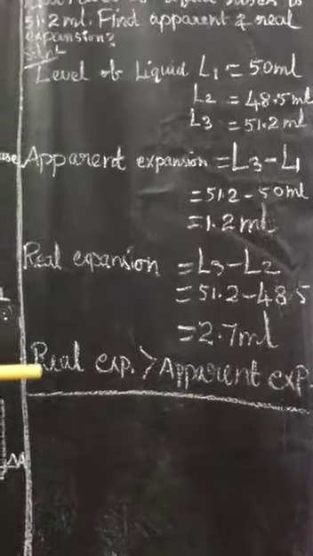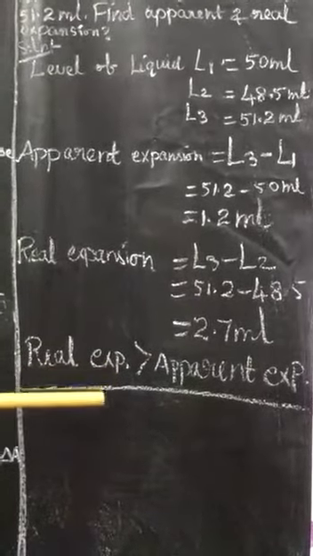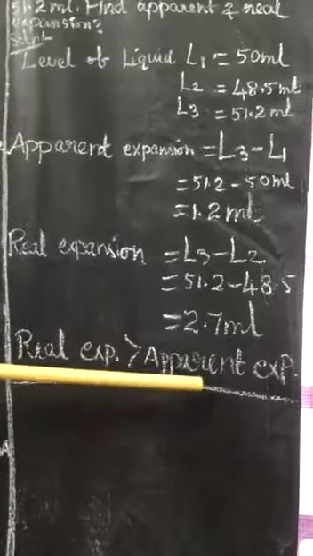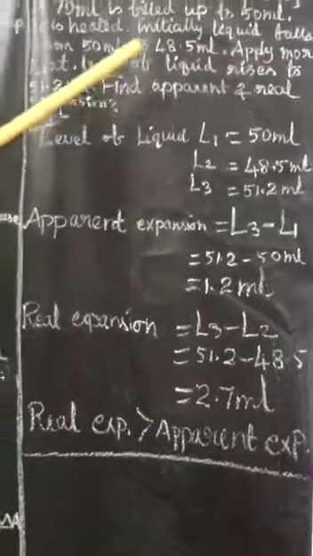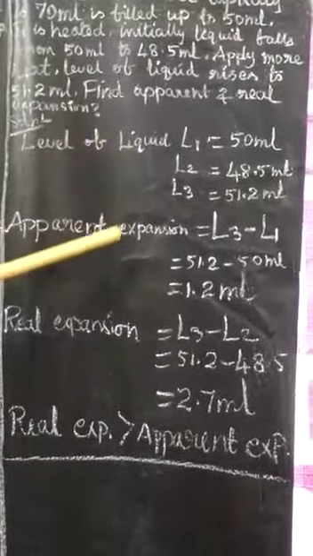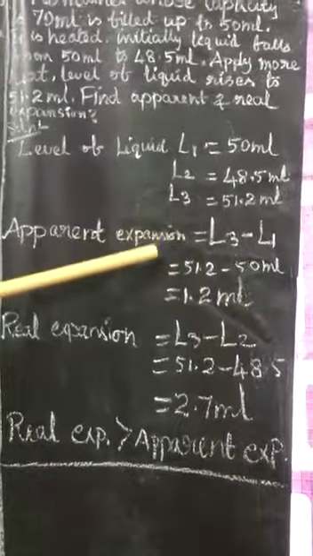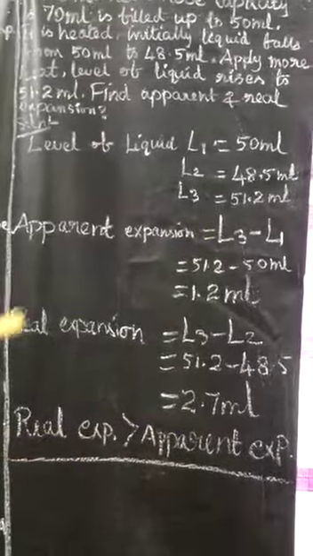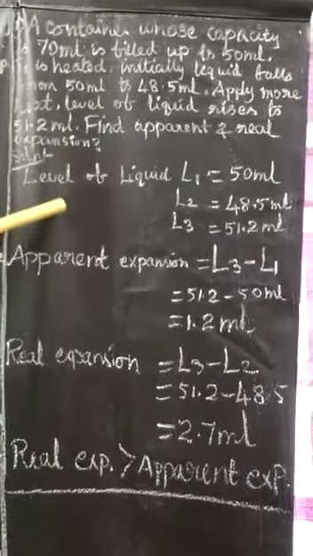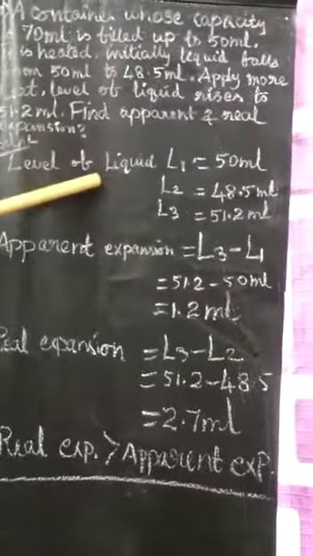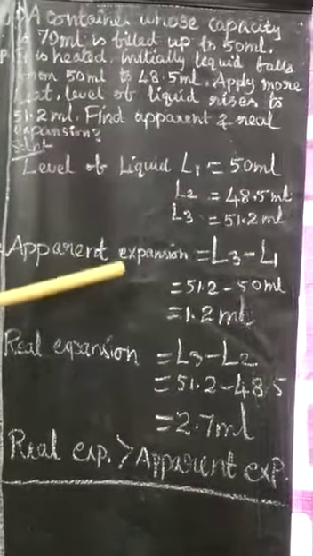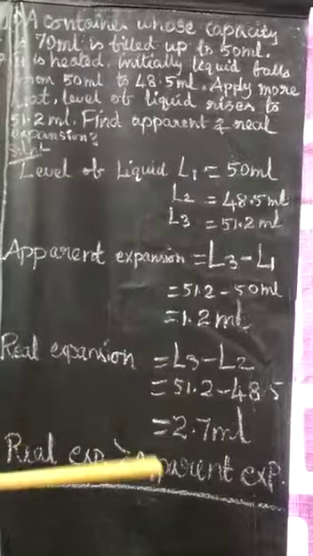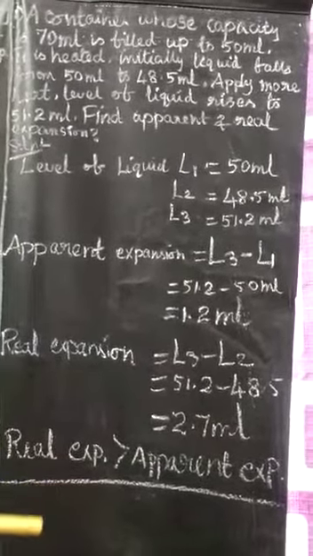So the real expansion is the final rise of the water level, okay. For the apparent expansion, first you apply heat energy and the water level falls from the original value, okay. That is for apparent expansion. Is it clear now? First you have to fix the values L1, L2, L3, and find the apparent expansion using that formula and the real expansion using this formula. So you got the answer, okay. Thank you, students.